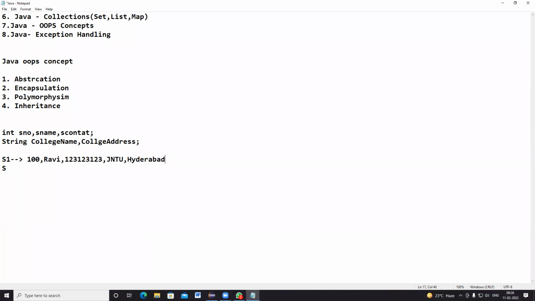Suppose student 2 is joined in JNTU college, what is the information that I will capture? For the student 2 object, I have to capture 200 and Kiran and his mobile number, and college name is JNTU and address is Hyderabad.